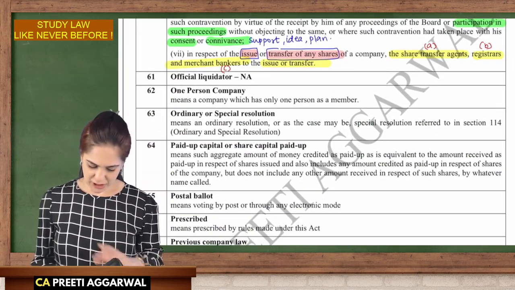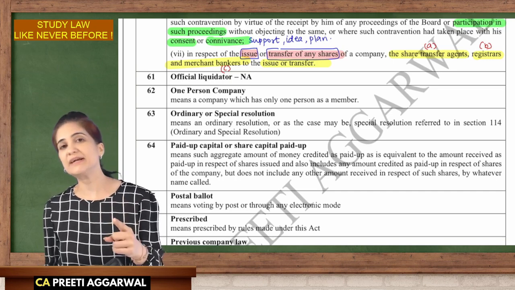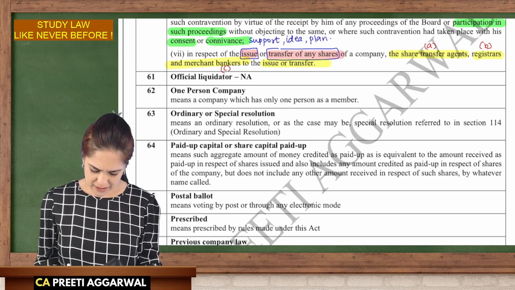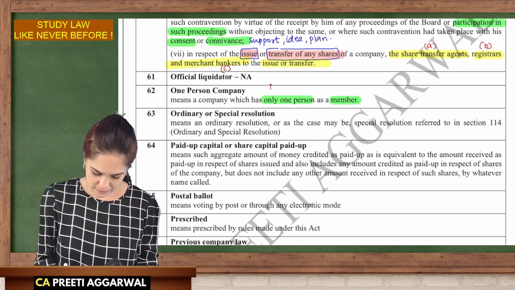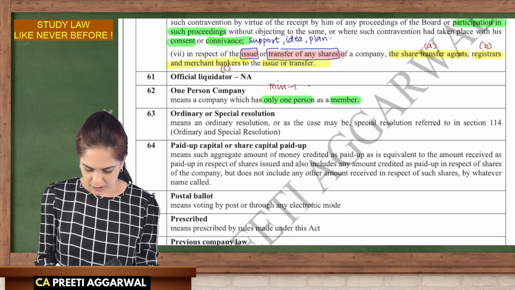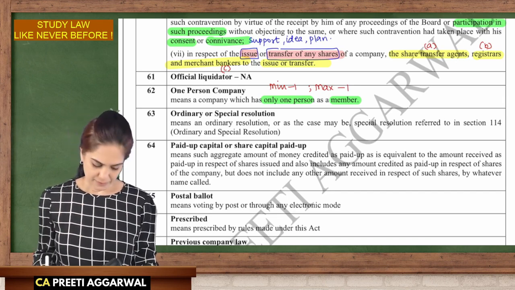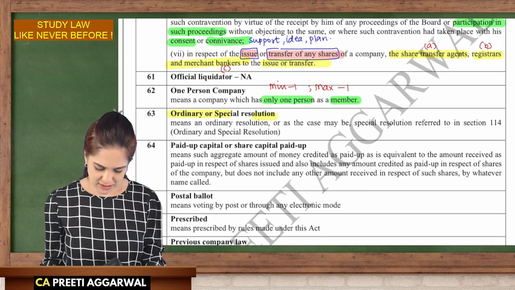Next, we have official liquidator, not covered. One person company we will be discussing in detail when we discuss the chapter on types of companies. Here, you need to simply understand it as only one person as a member: minimum one, maximum also one. What about ordinary and special resolution? Yes, we will discuss this.